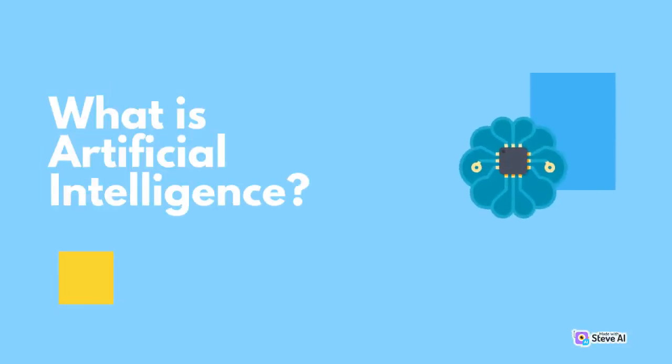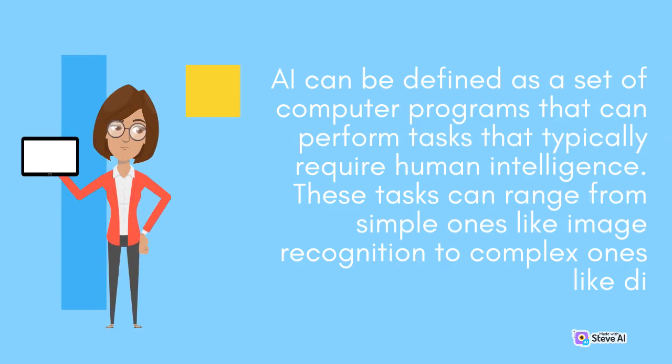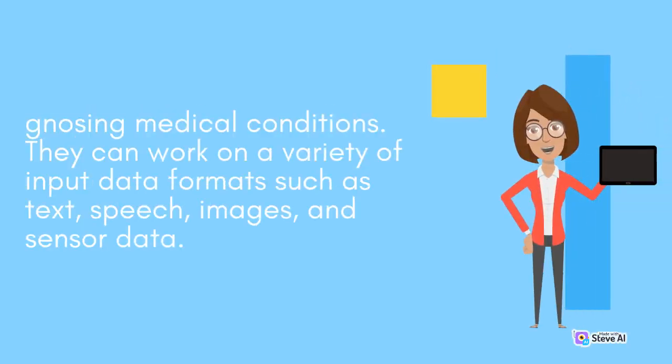What is artificial intelligence? AI can be defined as a set of computer programs that can perform tasks that typically require human intelligence. These tasks can range from simple ones like image recognition to complex ones like diagnosing medical conditions. They can work on a variety of input data formats such as text, speech, images, and sensor data.